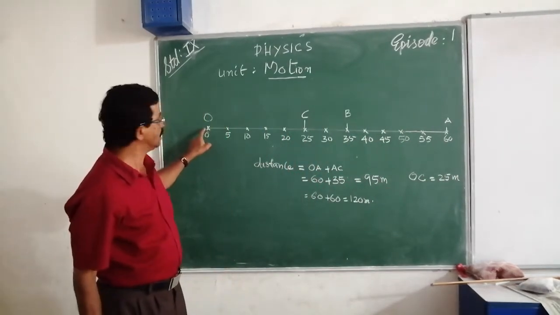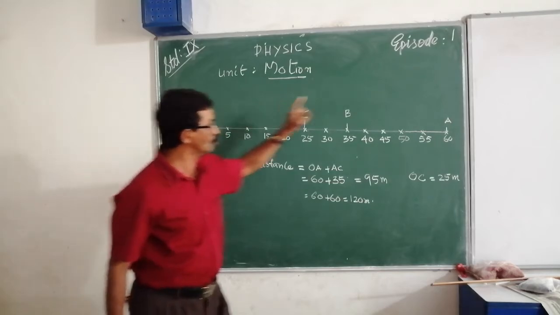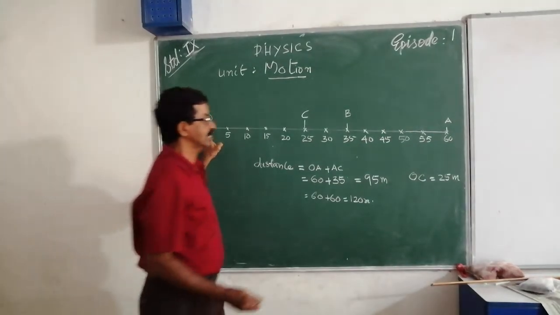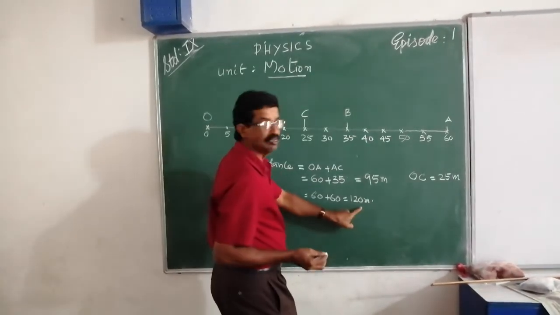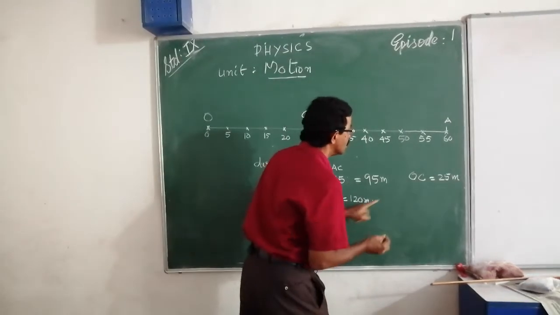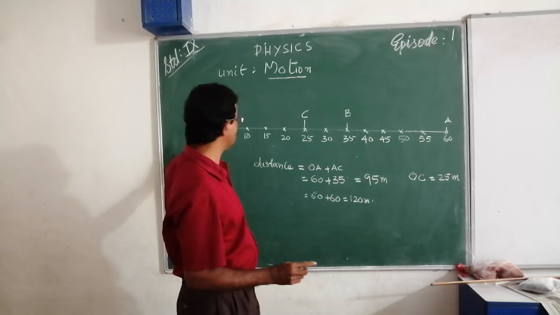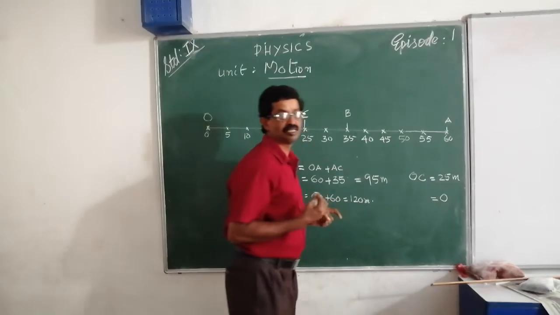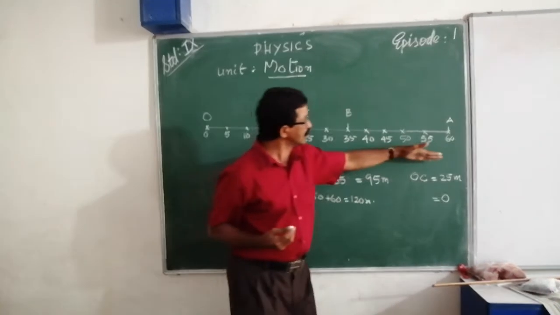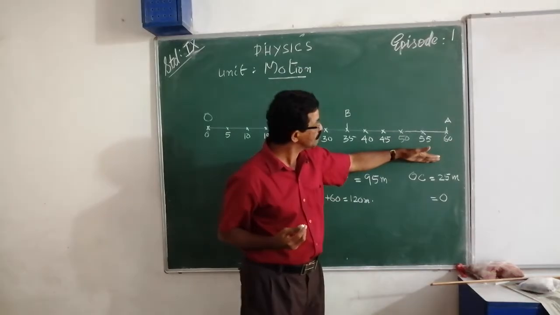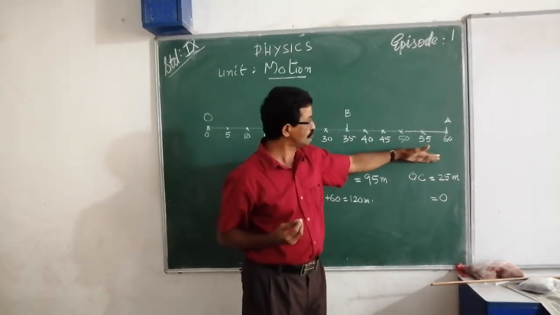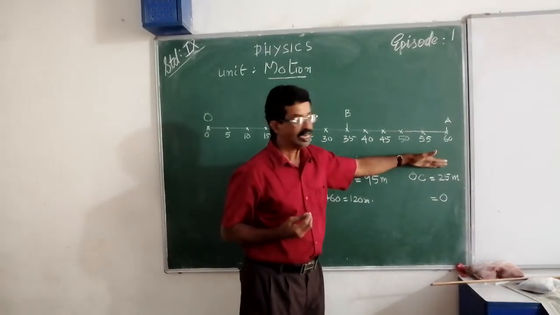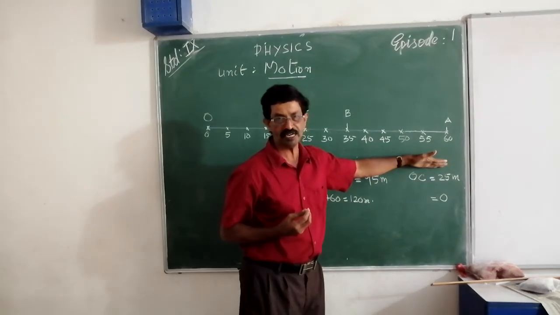When it travels from O to A and returns to O, the total distance traveled is 120 meter, but the distance between initial position and final position becomes 0. This straight line distance between initial point and final point is the shortest distance and it is termed displacement.